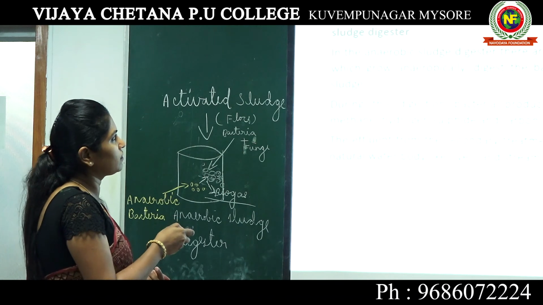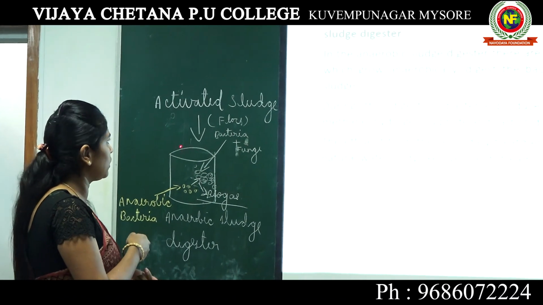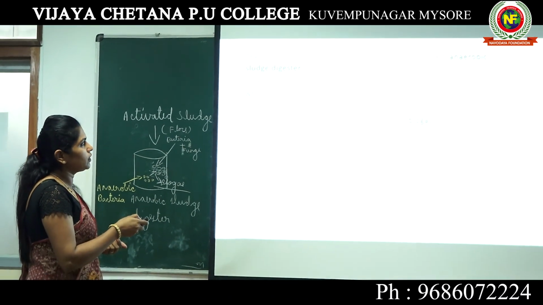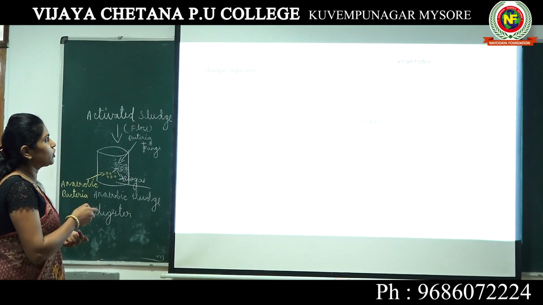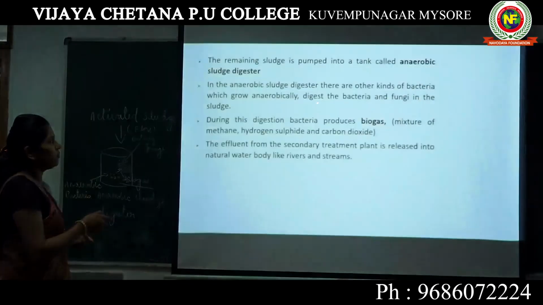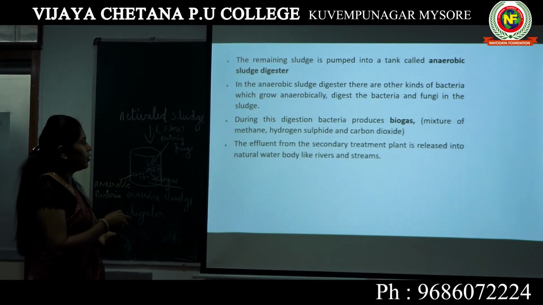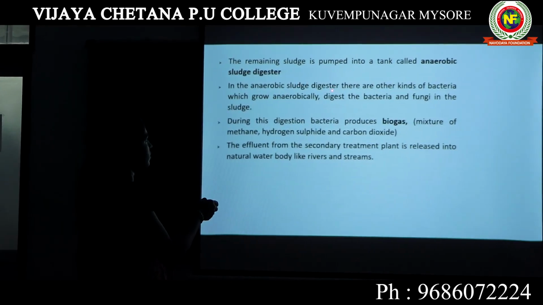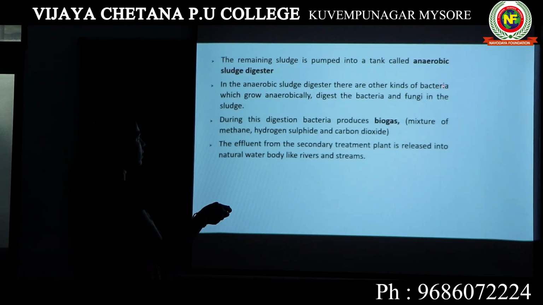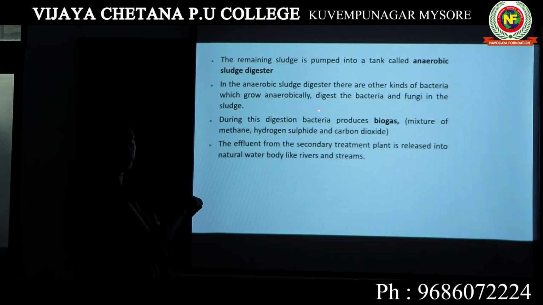In the anaerobic sludge digester, there are other kinds of bacteria which grow anaerobically and they will digest the bacteria and fungi in the sludge. There will be certain bacteria growing anaerobically, in the absence of oxygen.